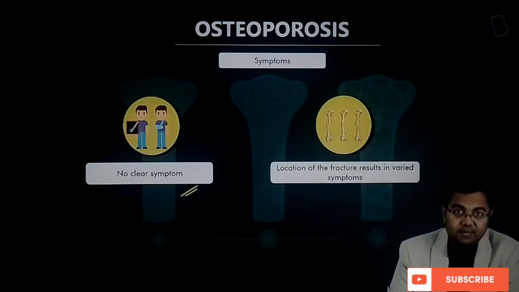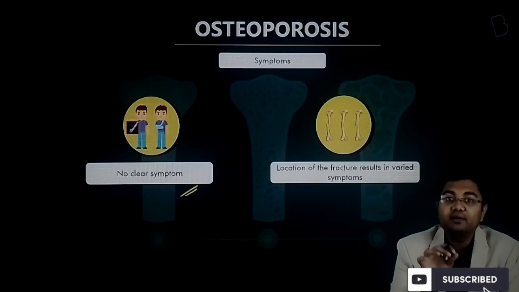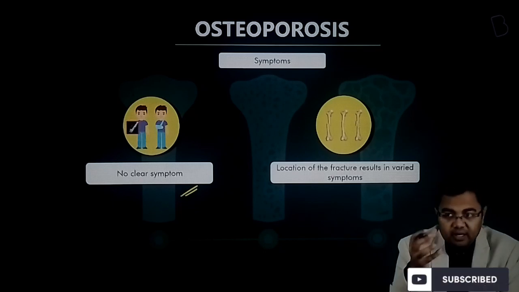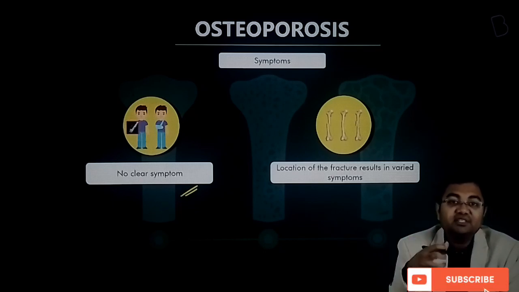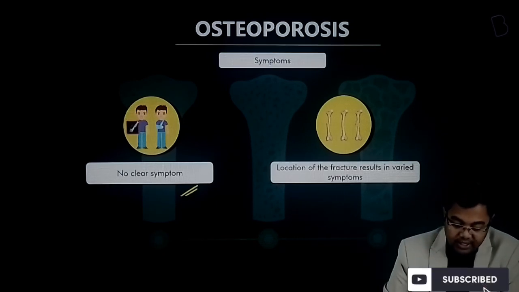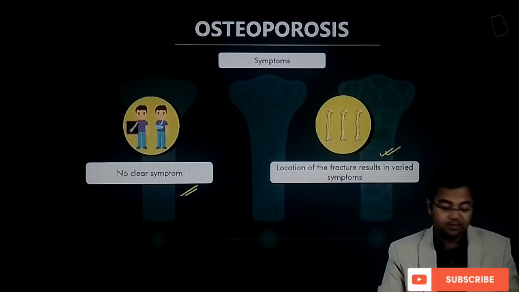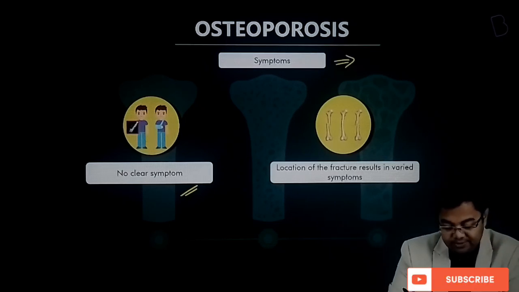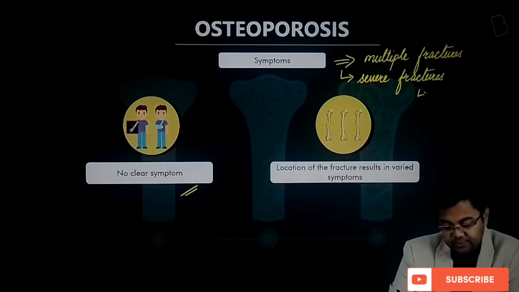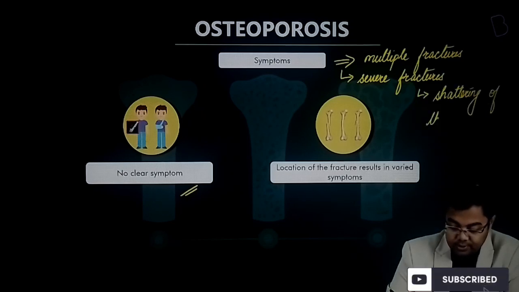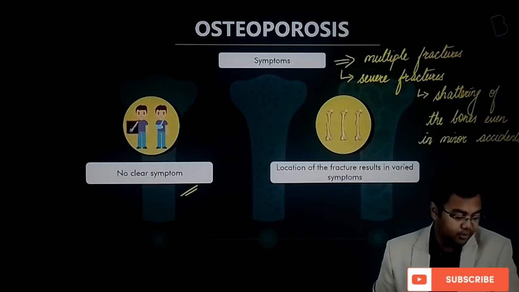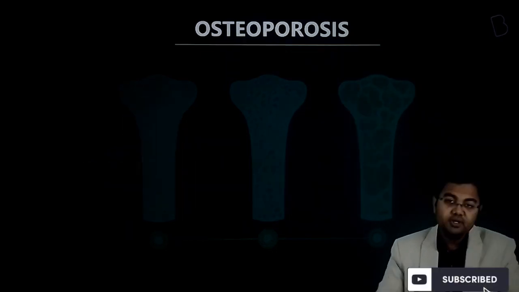So what are the symptoms? Symptom wise, there is no clear symptom, but even smaller accidents may lead to multiple fractures. The breakage of bone may not just be a crack in the bone, but rather a complete shattering of the bone. So these are some of the symptoms that will say that the possibility is osteoporosis. The location of the fracture results in varied symptoms. So just remember that the most important symptom would be multiple fractures or severe fractures, which basically lead to shattering of the bones even in minor accidents. Alright, so this is what can be seen as one of the most important symptoms of osteoporosis.